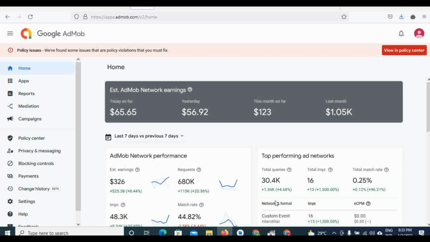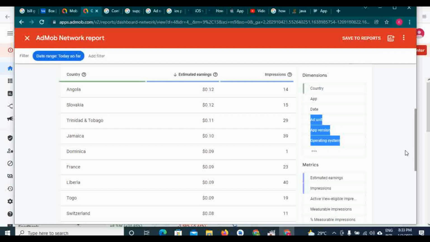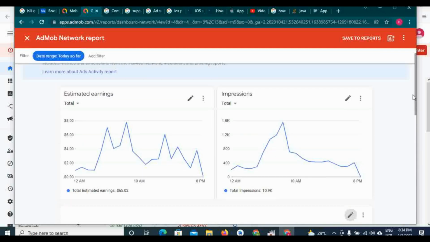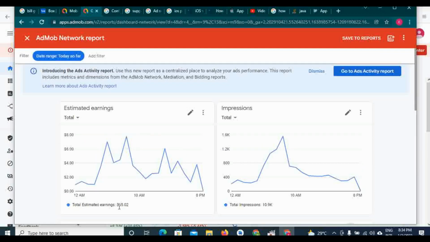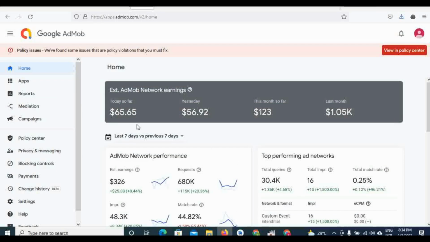65.65. I've earned more. It was 65.02, and as I refresh it, 65.65, more earnings. So before today ends, I will reach $70. From what I'm seeing, I will reach $70. By tomorrow, I might show you guys what I finally made at the end of today. So thank you for watching and seeing how my earnings are going and the countries helping me to earn.